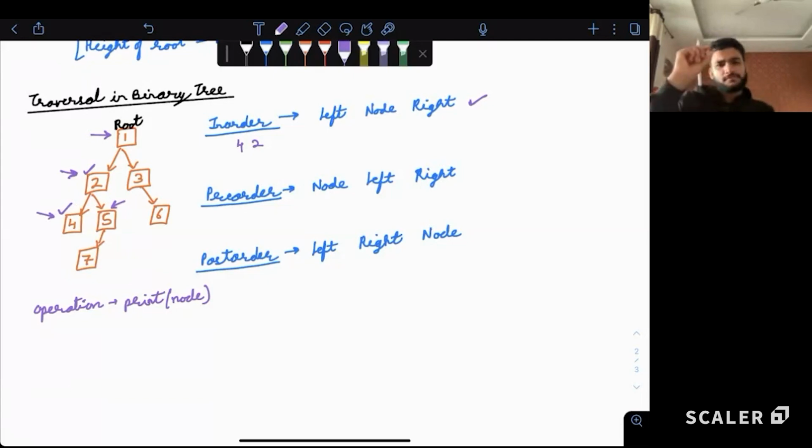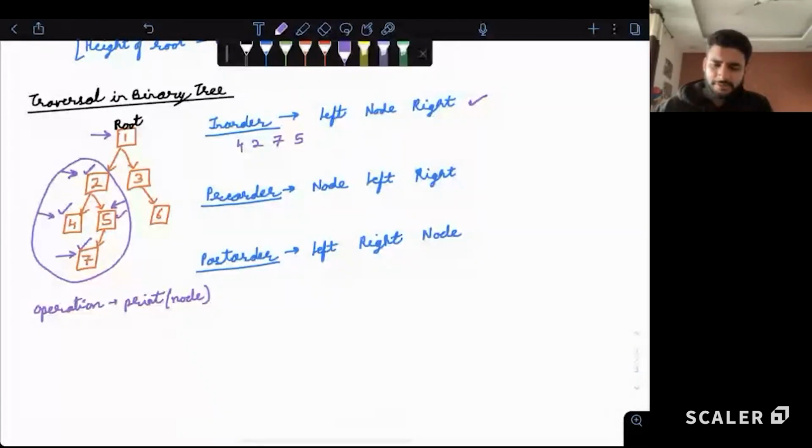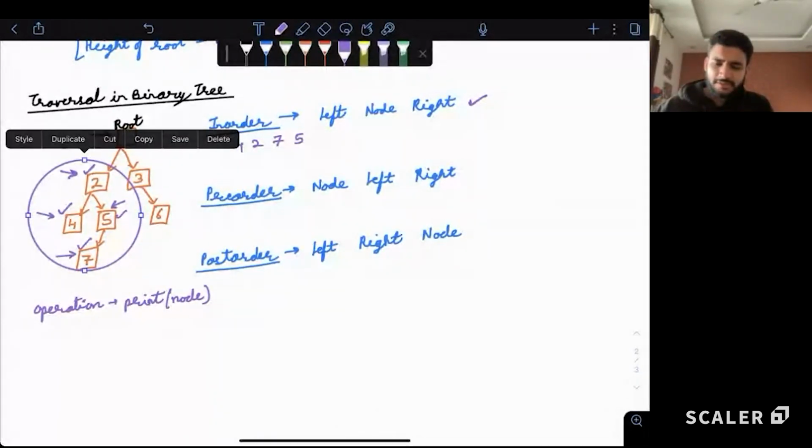So we started from 1, then we went to 2, then we went to 4. 4 does not have a left child, we printed 4. We move back to 2. 2's left child is done, so we printed 2, then we moved right. Now for 5, again the same thing. 5 will try to give priority to the left side first, so we'll move to the left side. 7 will say, I don't have a left side, so I can give myself priority, so I'll print myself. Now we move back to 5. 5 will say, my left side is done, so I can give priority to myself, so 5 will print. Now the entire left subtree of 1 is complete.